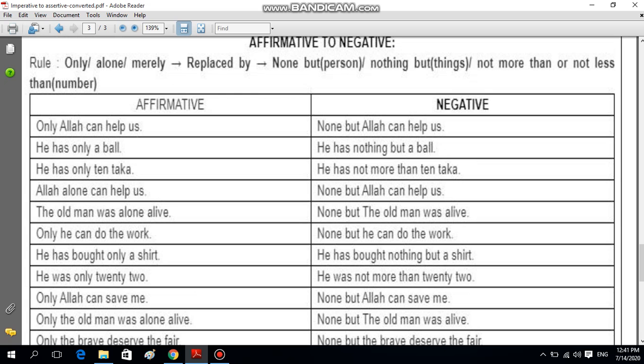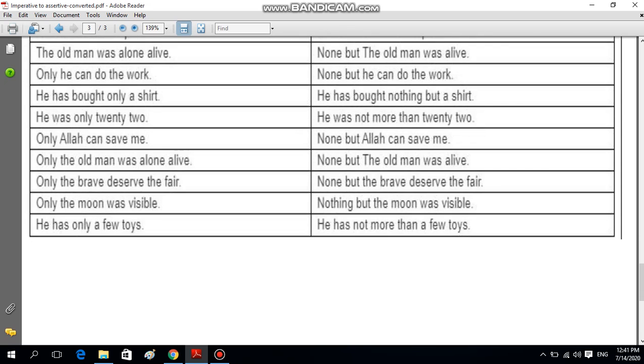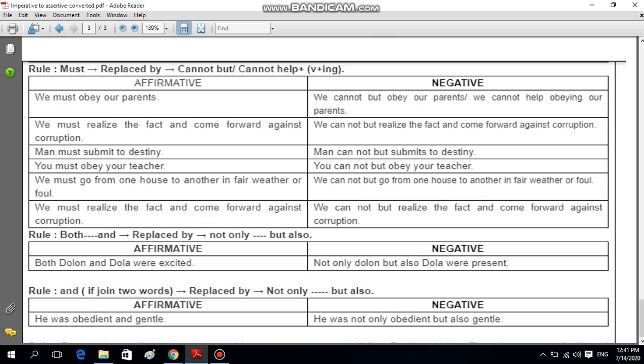We also finished examples earlier. Now we'll go for advanced or extended examples, with some other rules. It is must. If you find must in an affirmative sentence, it will be replaced by cannot but or cannot help. Do you remember? So if you use cannot help, ing will be added to the verb. So we must obey our parents, so we cannot but obey our parents. And if you take cannot help, then it will be we cannot help obeying our parents.